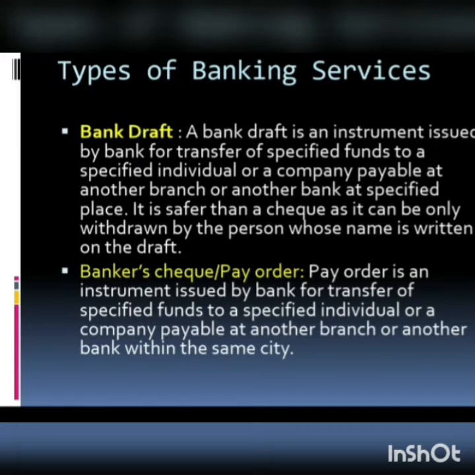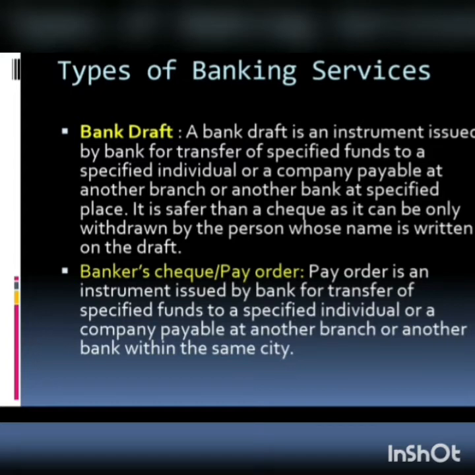So a banker's check or pay order has the same characteristics as a bank draft, but the difference is that a banker's check or pay order will only be paid to a bank or branch within that city, whereas a bank draft can be paid to banks or branches outside that city.